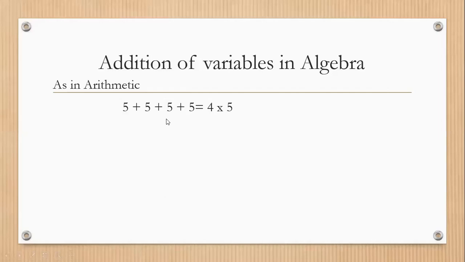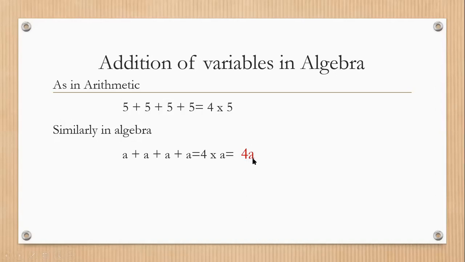We have to follow the same method in algebra. Look at this: a plus a plus a plus a. 1, 2, 3, 4. 4 a's are there. So I will write 4 multiplied with a, that means 4a. For example, there is one more a. I will write 1, 2, 3, 4, 5. So 5 a's will be there. I will write 5 into a, that is 5a. When no sign is between them, that means they are multiplying.